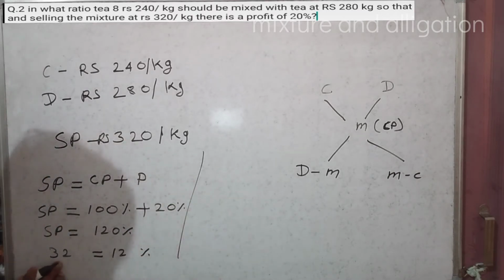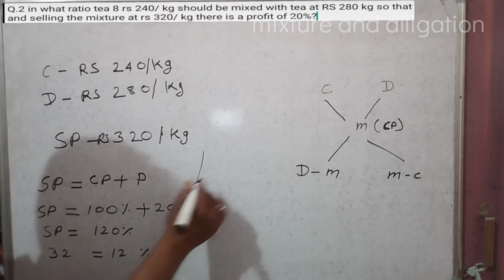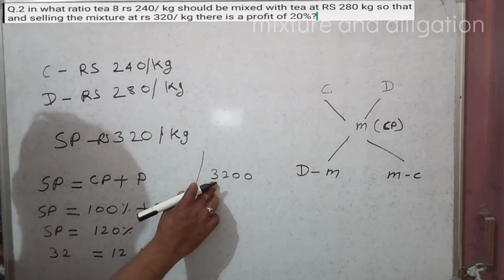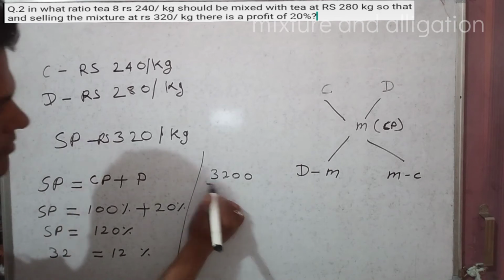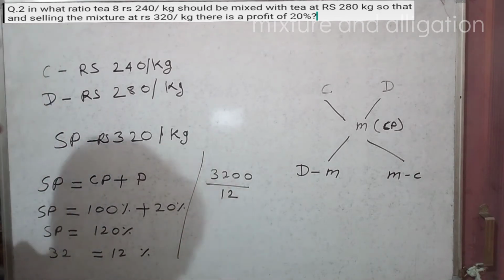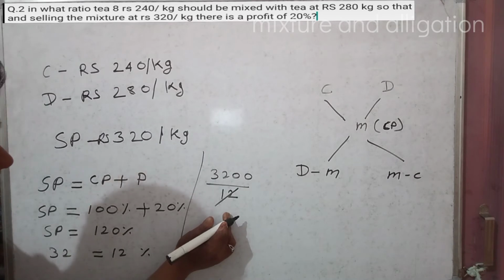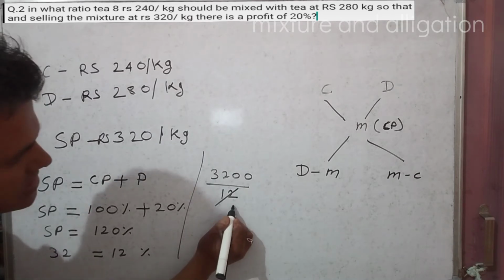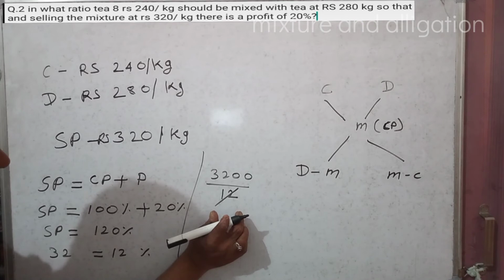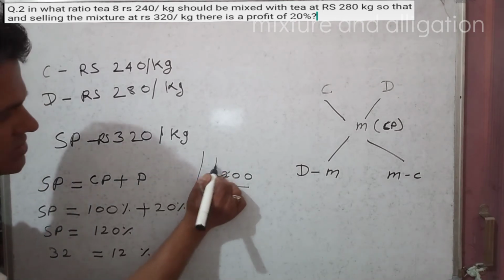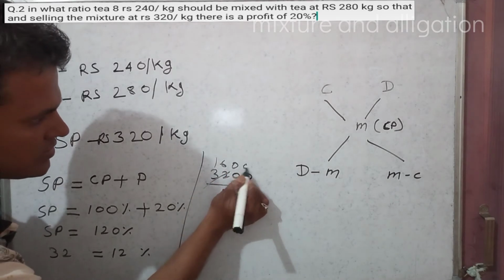So 32 into 100 will be 3200 by 12. Now 3 6 1 second 2 6 12 and 16 2 32.